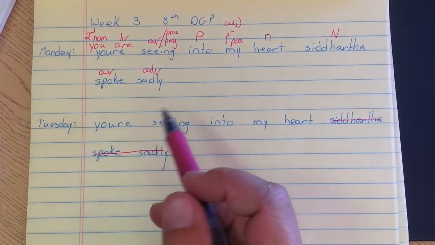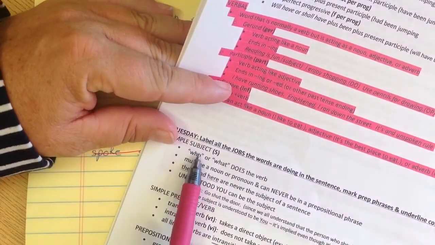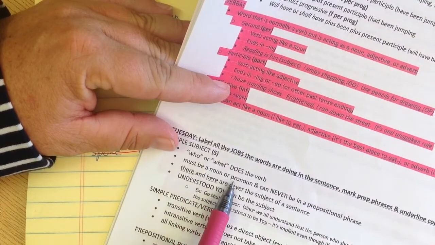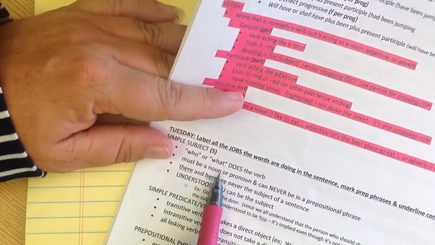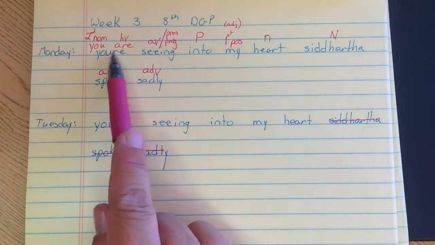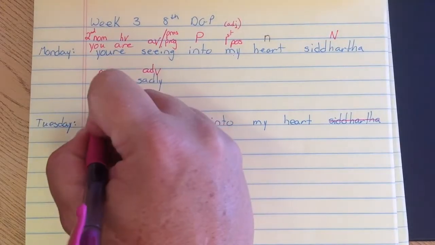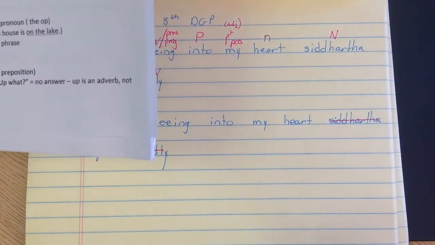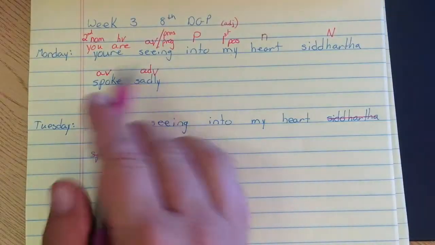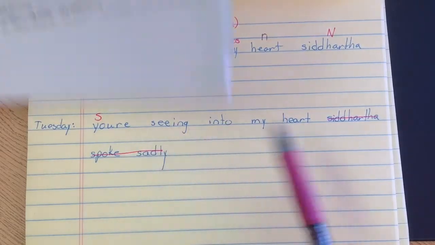So now, on Tuesday, when we get out our help pages and flip over to Tuesday, the first thing we're looking for is the simple subject. It's the who or what does the verb. Most of you could not label a subject on your test, so pay attention to that. So I already have my verb. It was are seeing. So who are seeing into my heart? You. It's a very simple thing. As long as you can find the verb, you can find the subject. There was only one verb in the part that we didn't mark out, so that's the subject. There's no one else who are seeing into my heart.